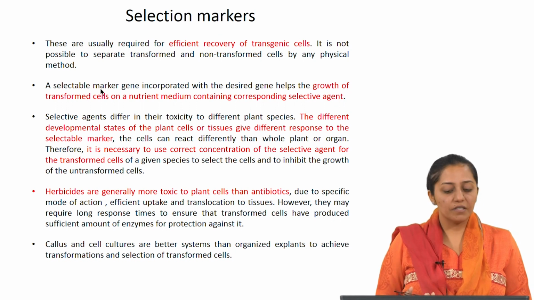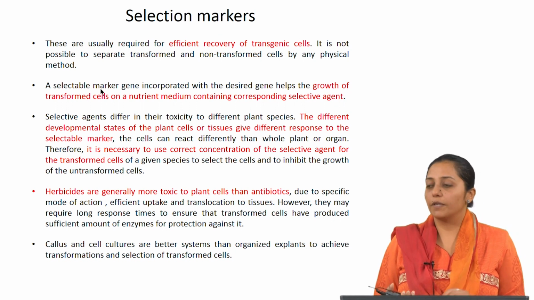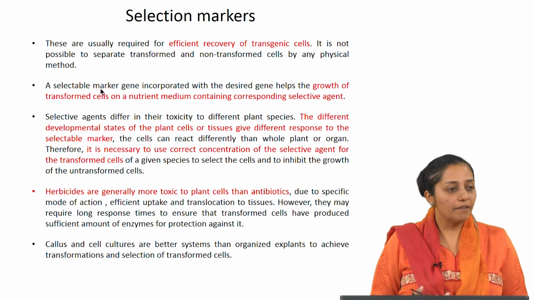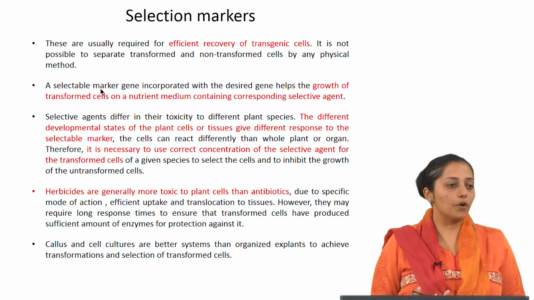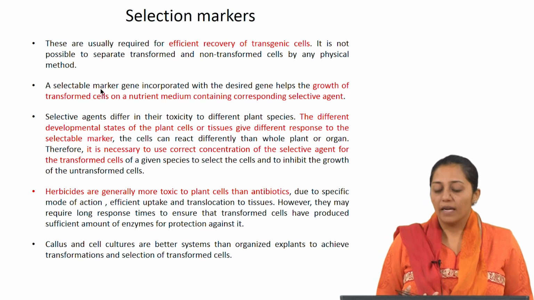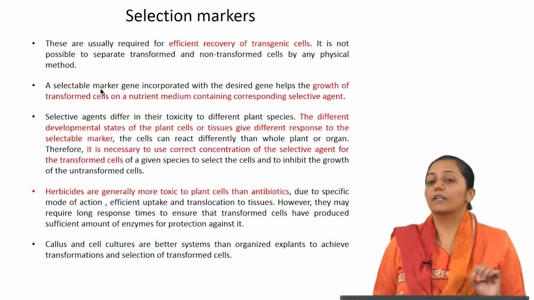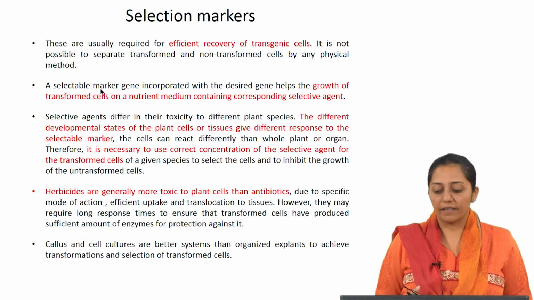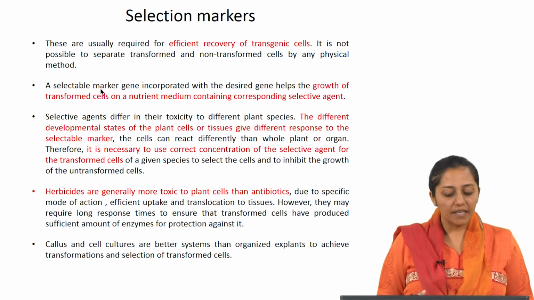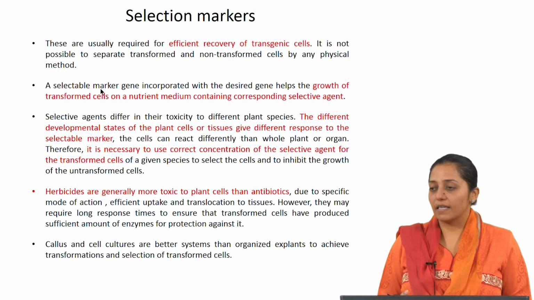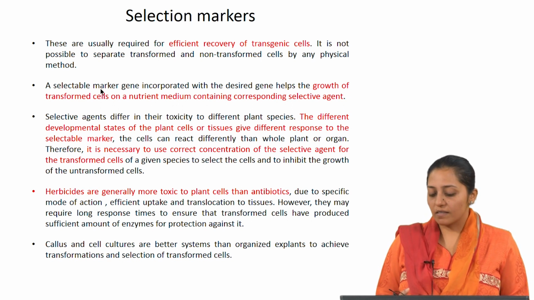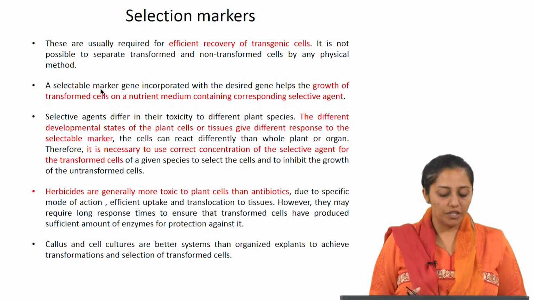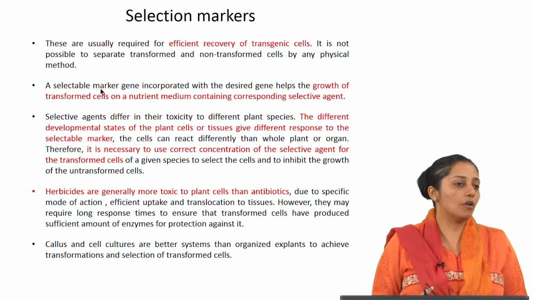Selective agents differ in their toxicity to different plant species. The different developmental states of the plant cells or tissues give different responses to the selectable marker. It is necessary to use the correct concentration of the selective agent. Herbicides are generally more toxic to plant cells than antibiotics. Now, callus and cell cultures are better systems than organized explants to achieve transformation and for the selection of transformed cells.